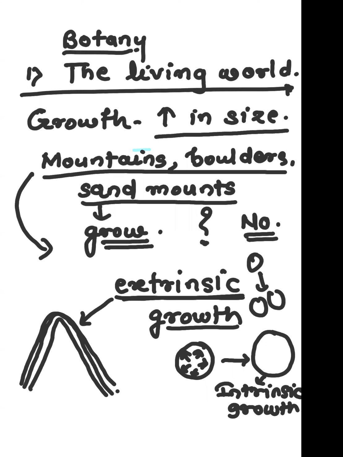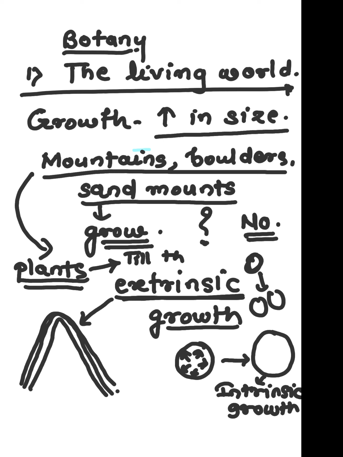Cell division will happen and they will increase their number. This growth by cell division occurs continuously throughout their lifetime. Correct? Now we will find that in this also there are two patterns. If we take the example of plants, they grow by cell division continuously till they die.